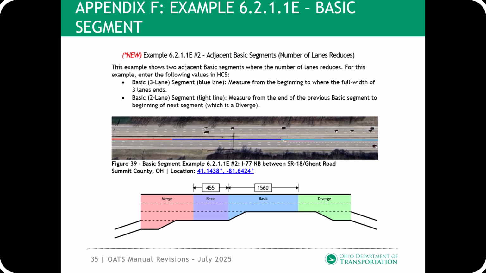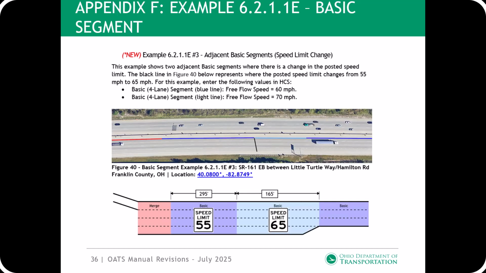Example number 2 shows where there is a 3-lane basic segment followed by a 2-lane basic segment. For this case, the length of the 3-lane segment is measured to the point where the 3 full-width lanes end. Example number 3 shows where there are 2 4-lane basic segments where the posted speed limit changes.